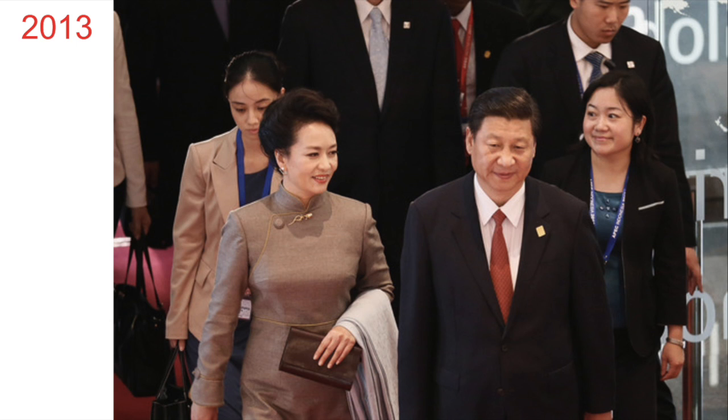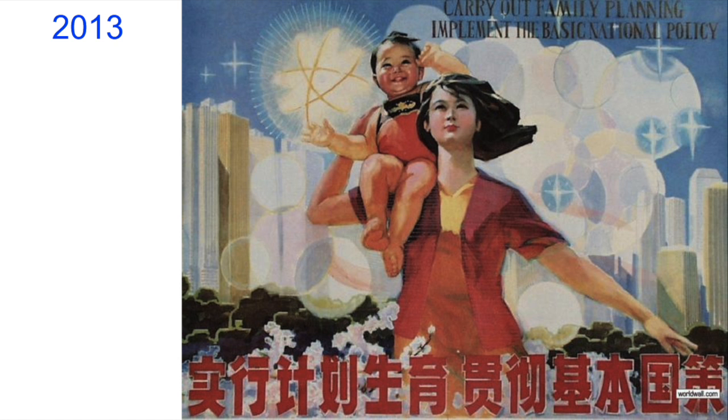2013. During the once-in-a-decade transfer of power in March, Xi Jinping took over as president. Once in power, he turned his focus to efficiency and anti-corruption. 2013. In November, the Communist Party makes revisions to its policies. This includes relaxing the one-child policy, which has been in place since 1979, and closes re-education through labor camps.